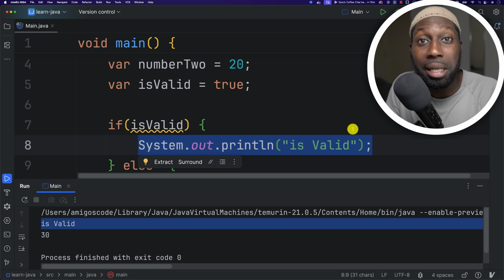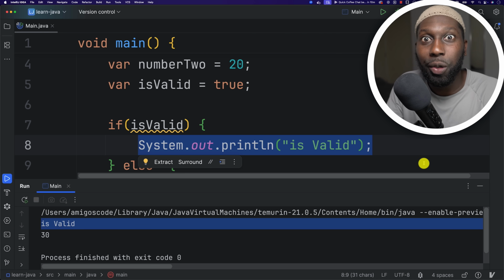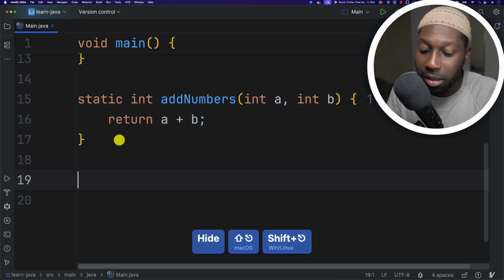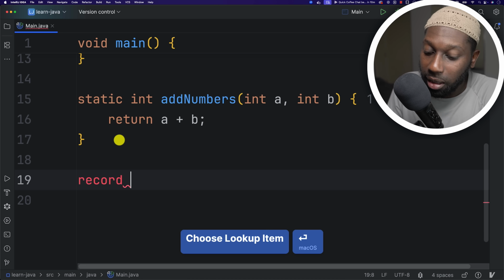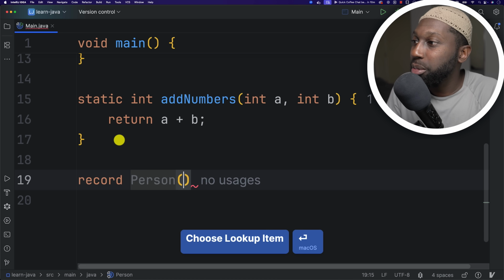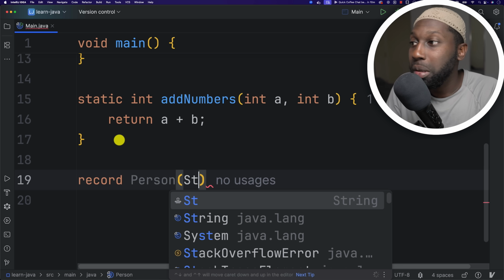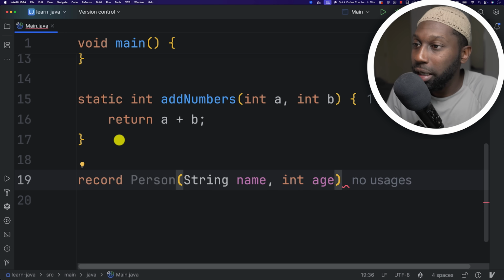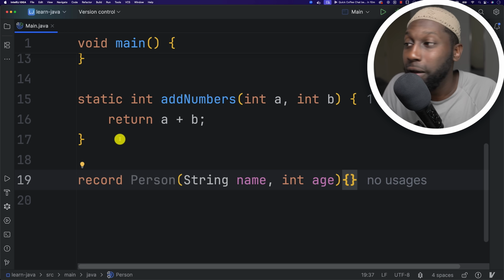All right, cool. Next, let's say that you want to model a person, for example. So how do you do that? Well, what we could do is create a record. So here I'm going to say record, and I'm going to say Person. And this person basically has a name. So I'm going to say String and then name, and then int and then age. And it's as simple as this, right?